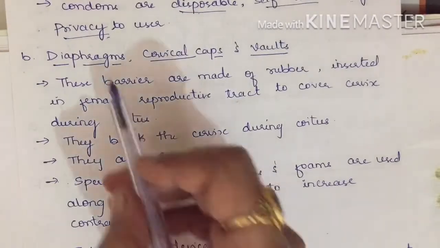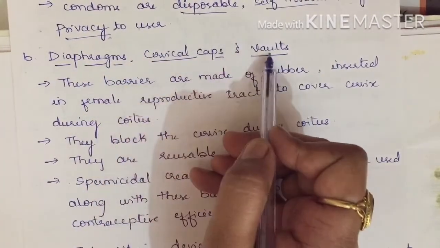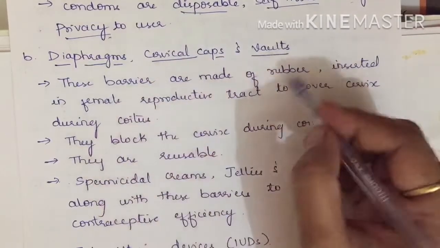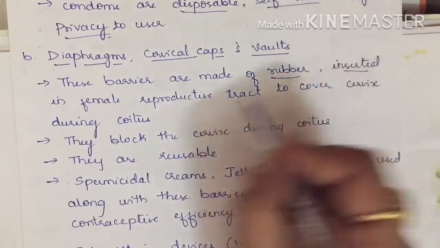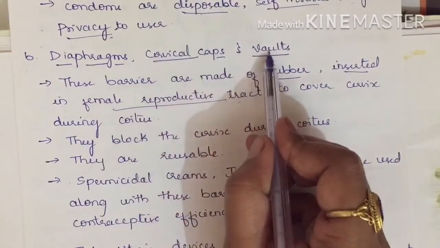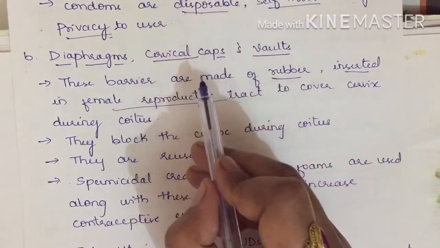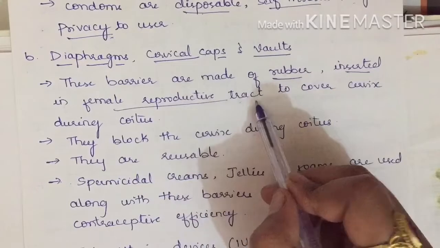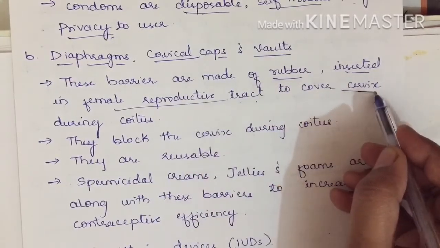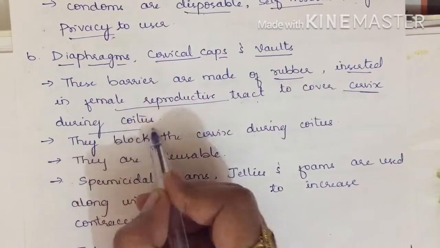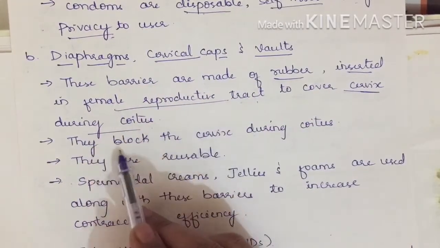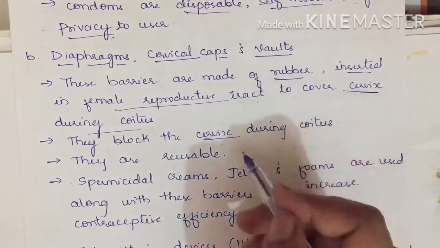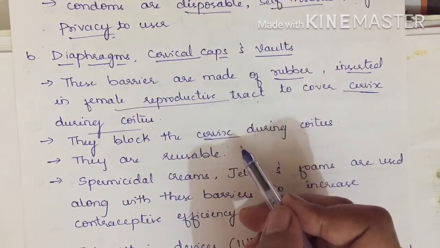Next, in the barrier methods, we have diaphragms, cervical caps and vaults. These are again three different types of barriers. These barriers are made up of rubber. They are inserted only in the female reproductive tract, whereas condoms are used by males and females. They are inserted in the female reproductive tract to cover the cervix during coitus. So what does this do? They block the cervix during coitus. When the cervix is blocked, then it does not allow the sperms to enter.